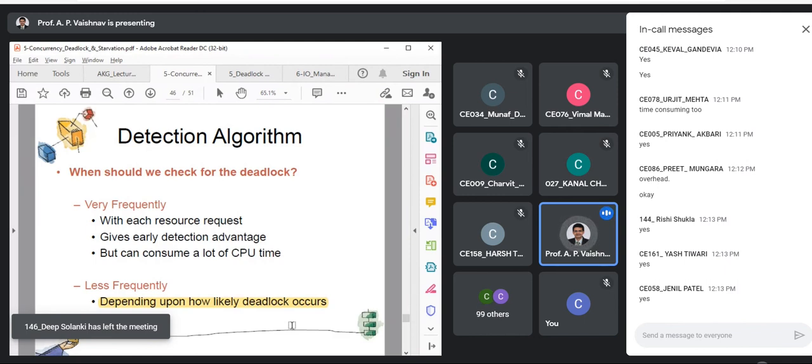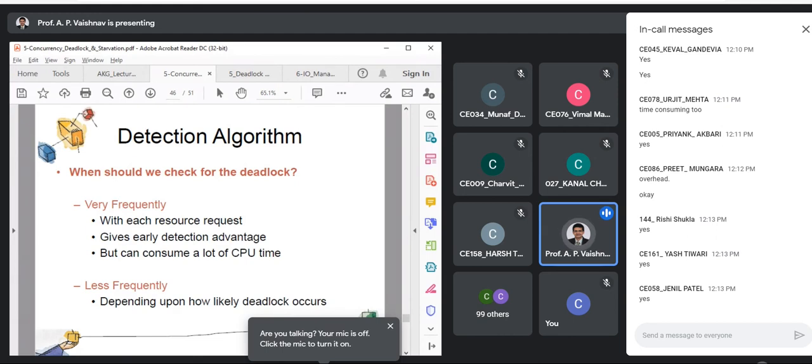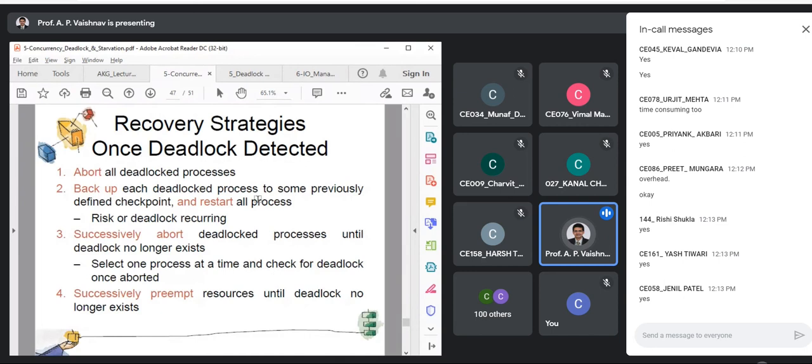But it does not guarantee anything, so that is again a trade-off over here. We need to pick either very frequent or less frequent checking. You only have two options. You need to find an average deadlock occurrence time, and at that point of time, you should check. Okay, fine. Now we still have time, so let us cover recovery strategies. Then I'll go with the next topic.